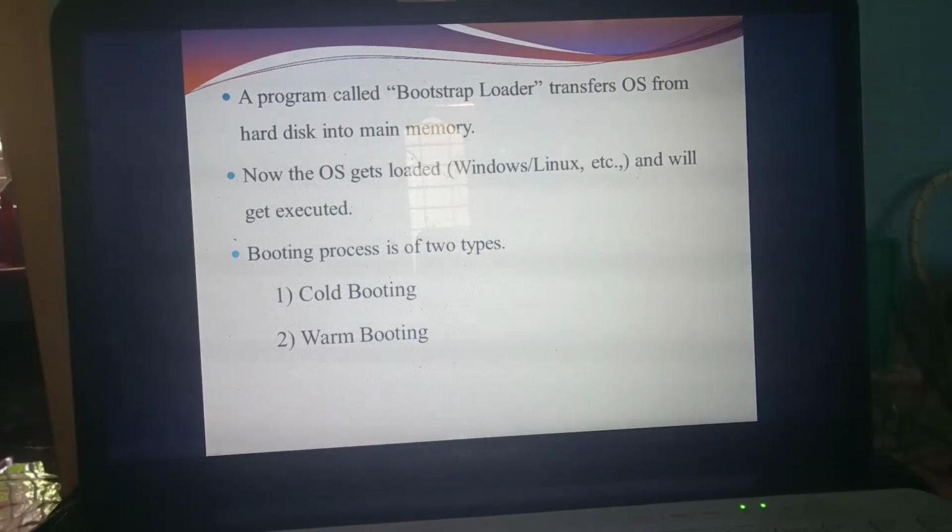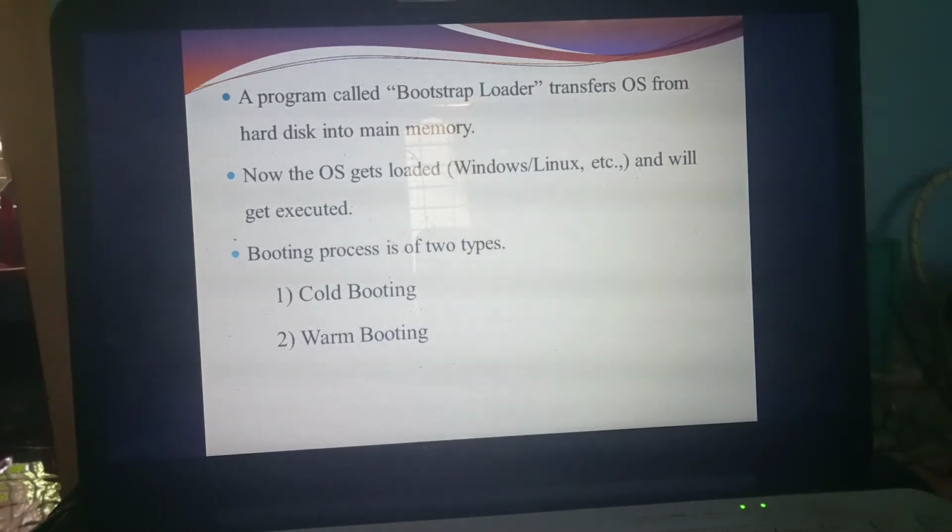Understand? So after the booting, what process goes on? One program called the Bootstrap Loader. It will transfer the particular operating system information from where to where? From hard disk to main memory. After that, the operating system will get loaded. What are examples of operating systems? Windows and Linux. Once the operating system is executed, you can see the contents on the screen.